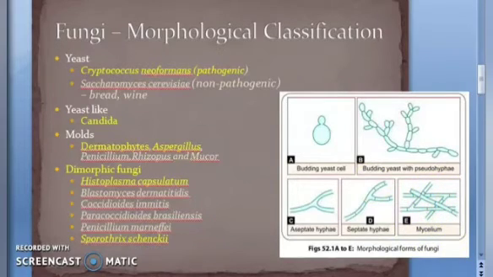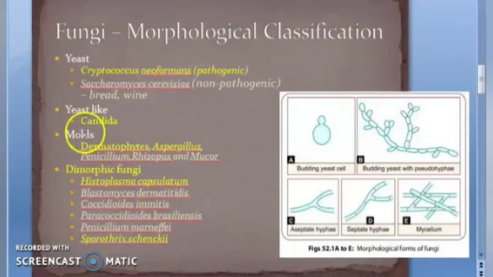Then, in the culture medium, the mycelia may be categorized as aerial mycelium or vegetative mycelium. Not going into details, guys. If you want, should we go into details? What do you say?